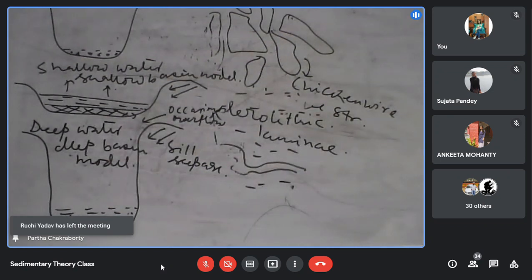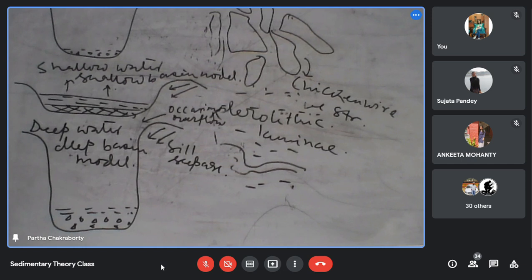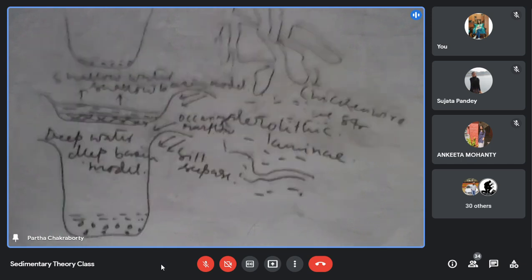Then people also describe a shallow water shallow basin model. They say no, the entire thing is in a shallow basin, not a deep basin.